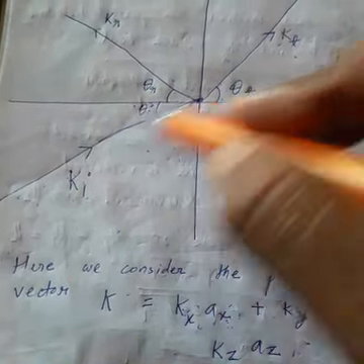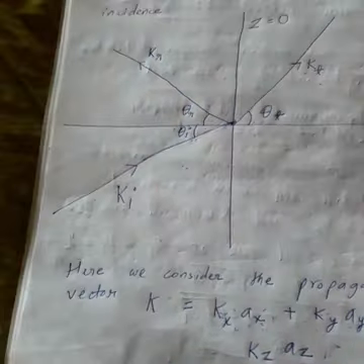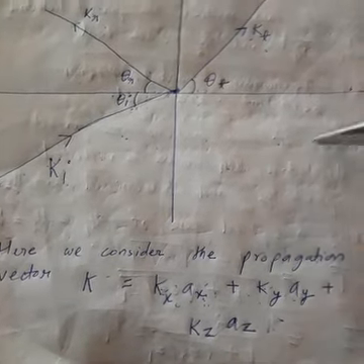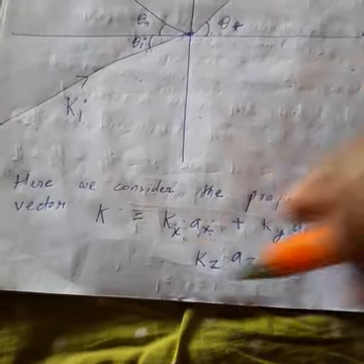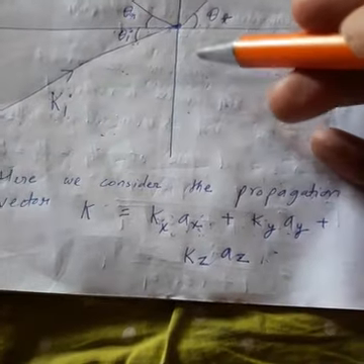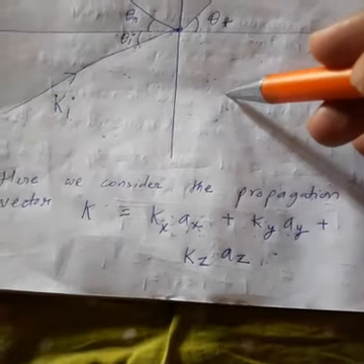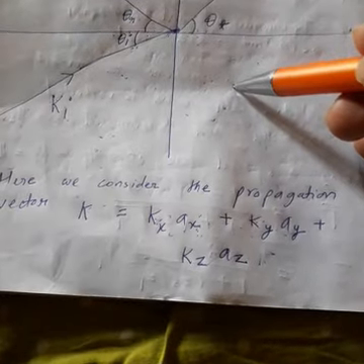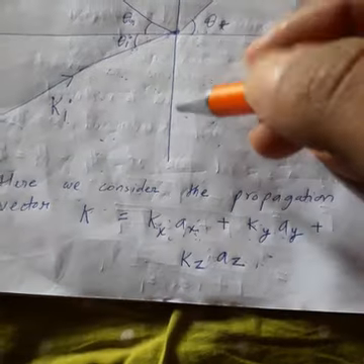So when you resolve this into components, it has all three components: x component, y component, z component. That is why here the propagation constant is defined in terms of a vector. This propagation vector is similar to the propagation constant. Propagation constant in normal incidence is propagation vector in oblique incidence. Because in normal incidence there is only one coordinate, so you define a constant, but in oblique incidence there are three coordinates, so we define a vector.